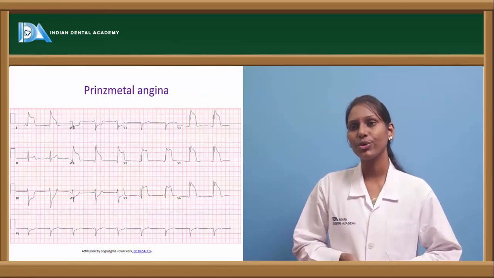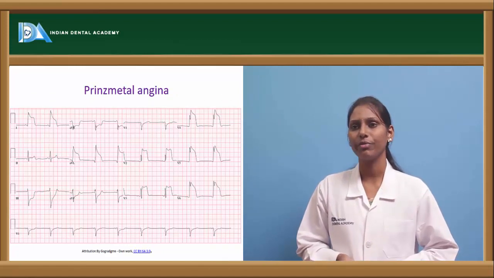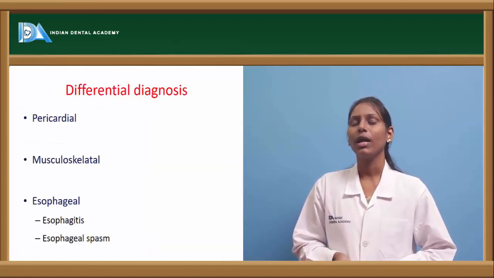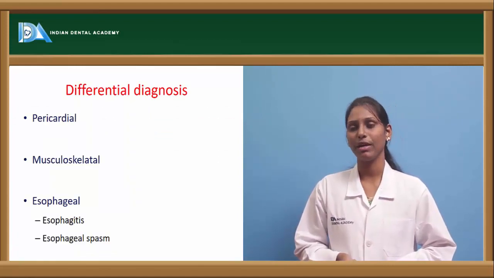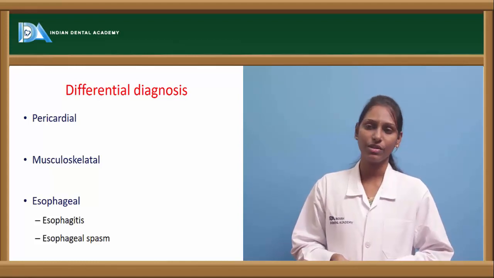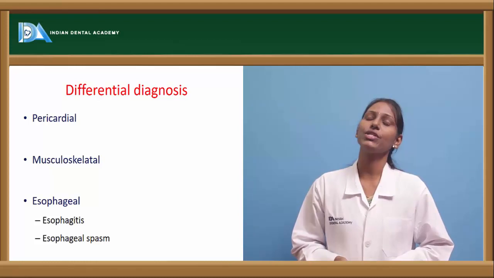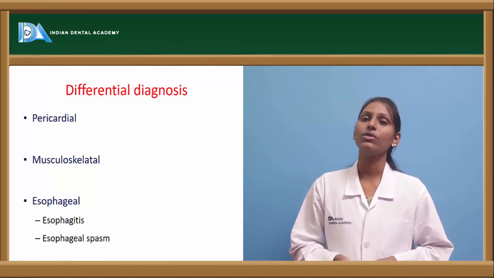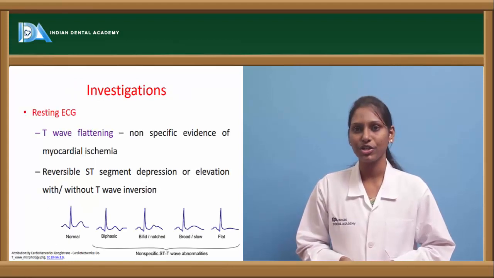This is an ECG showing a transient ST elevation in a case of Prinzmetal angina. Now coming to the differential diagnosis of stable angina, we have pericardial pain, musculoskeletal pain, and esophageal pain, which may be because of esophagitis or esophageal spasm. So we have to differentiate between these three and ischemic stable angina.